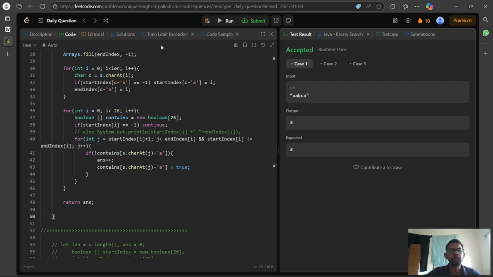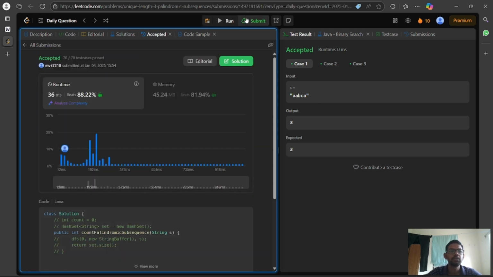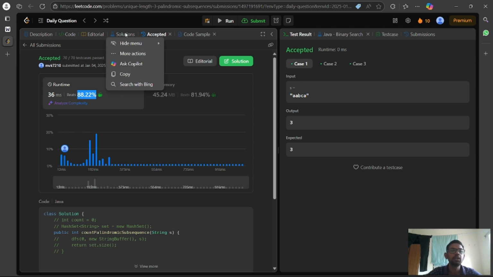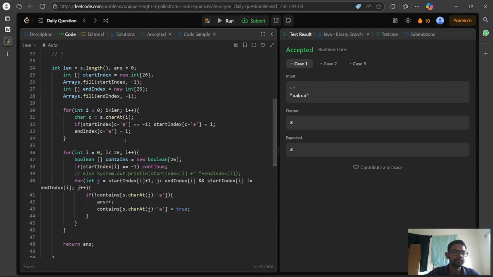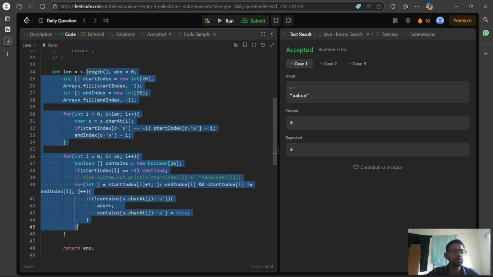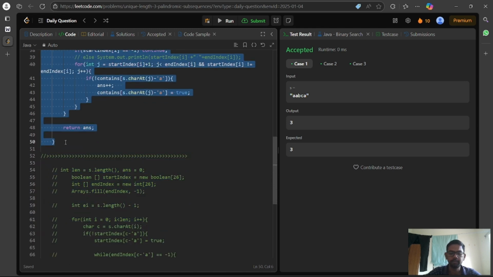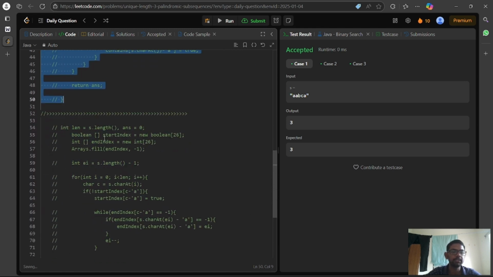This would be a somewhat more optimized code than what we saw previously. If we submit it, obviously it must pass all the test cases. Yeah, we are able to pass all 70 test cases, and we beat 88% of submissions. Now, if we want to optimize it further, although it might not be a very visible optimization, we can.